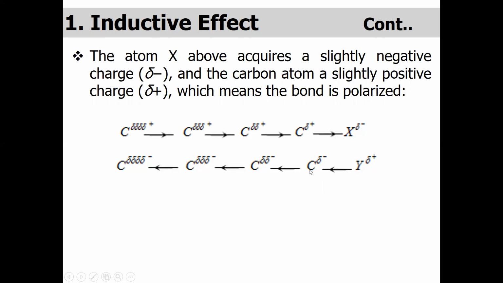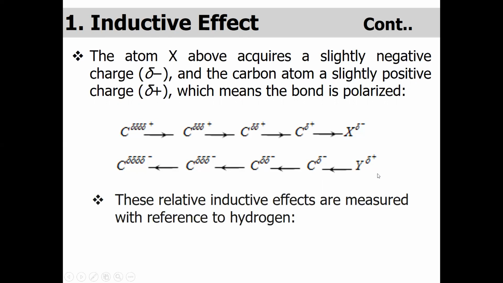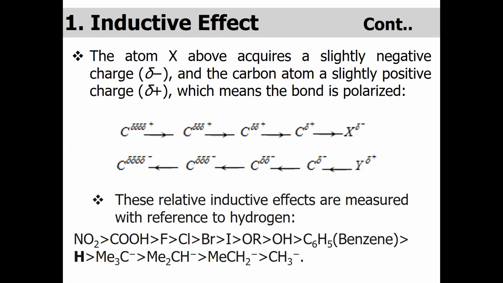Likewise, the first carbon has more partial negative charge, while for the second and third the partial negative charge decreases because they are away from this electropositive element. Now, these relative inductive effects are measured with reference to hydrogen. These are some examples of heteroatoms which may cause polarity or the inductive effect when they are directly attached to the carbon chain.